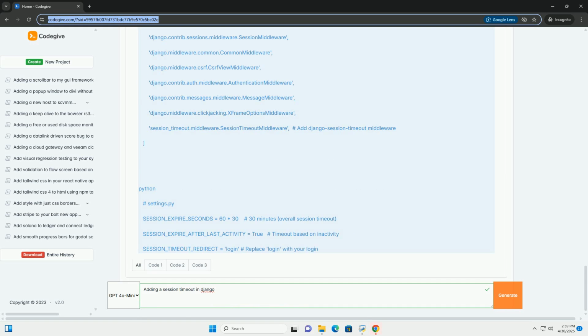If timed out, the session is invalidated using request.session.flush, and the user is redirected to the login page, preserving the intended URL, the next parameter, for redirection after login. If not timed out, the last_activity timestamp is updated with the current time. Middleware: the custom middleware is added to the MIDDLEWARE list. The order is important. Ensure it's placed after session middleware and authentication middleware.